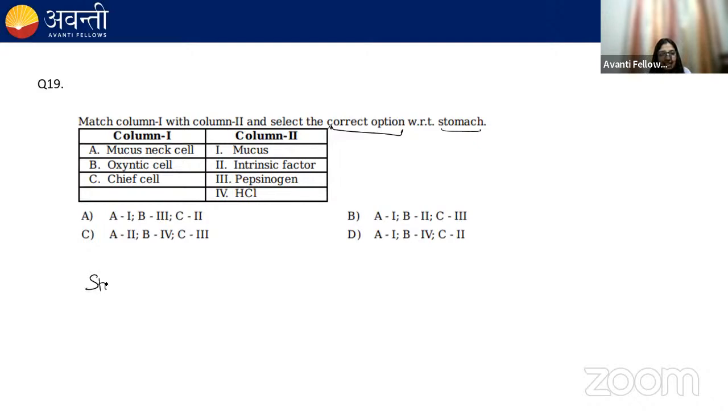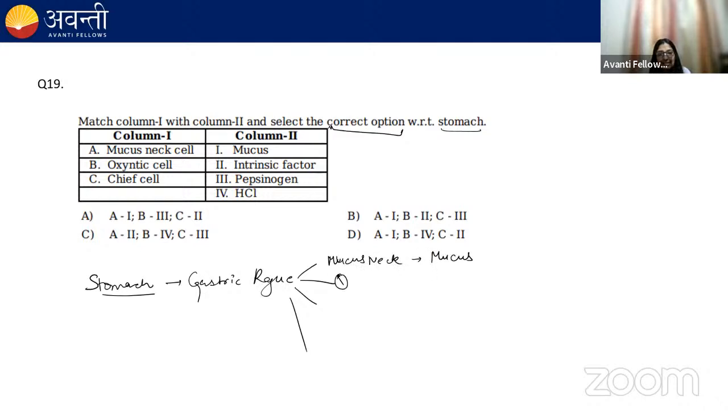So in stomach, the gastric rugae are present, right? The gastric rugae consist of gastric glands, and they have 4 types of cells. There's mucous neck cells, which will produce mucus.